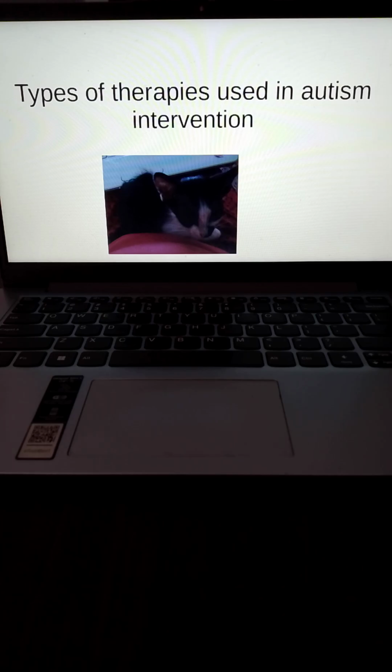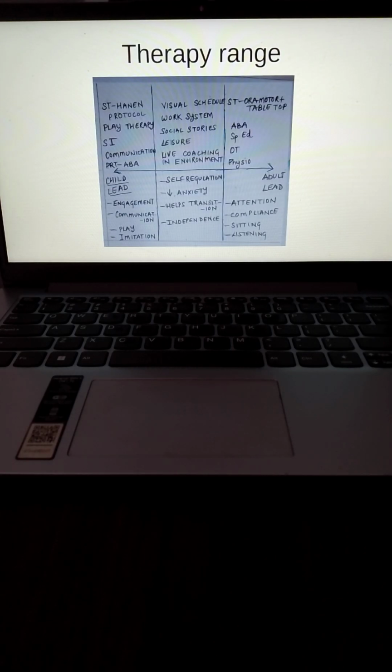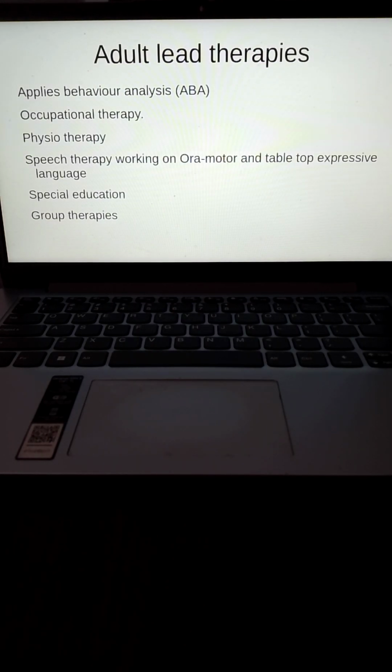therapy techniques and how should you pick and choose a therapy technique depending on the goal that you have identified from your child's profile. Okay, so in a broad range, these are the kind of therapy techniques that you have. So you have some therapy techniques which are adult led, and there are some which are child led therapy techniques. And the ones in the middle are primarily therapy techniques that are involved in bringing out the skill sets from the two extreme areas and creating a sort of a middle ground for the child. Okay, so let's start first with adult led therapy techniques.